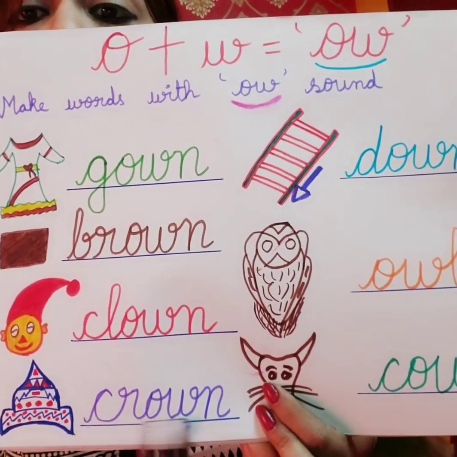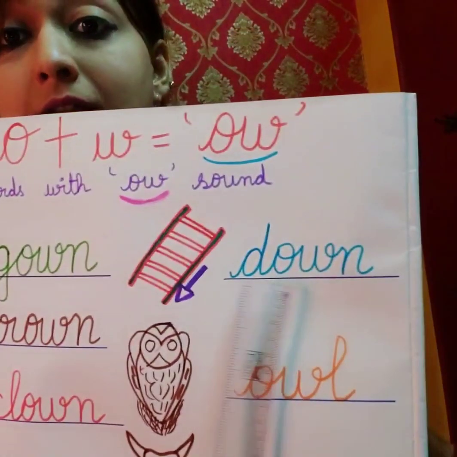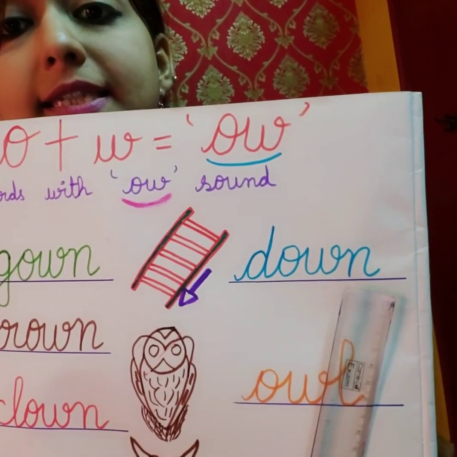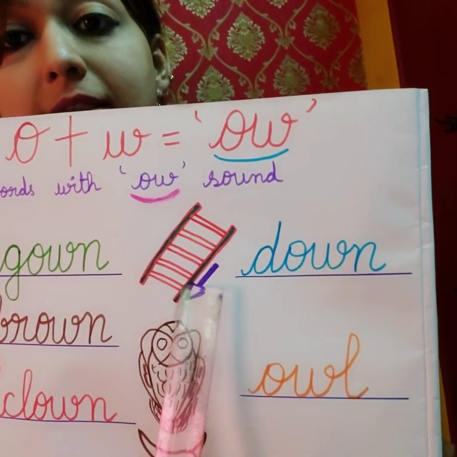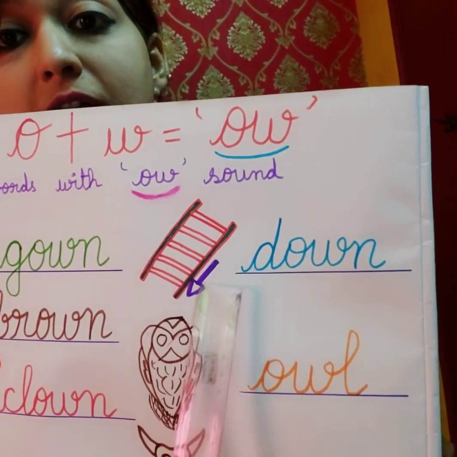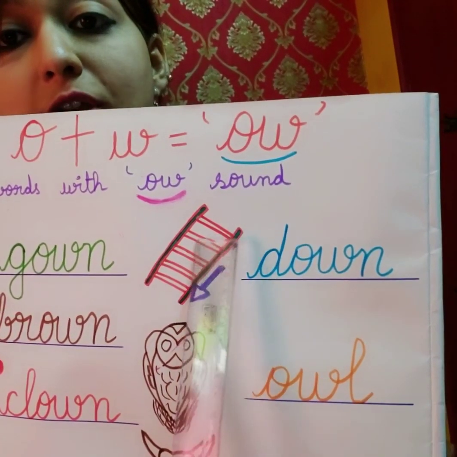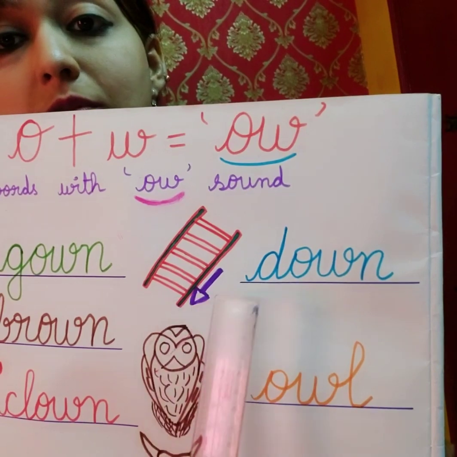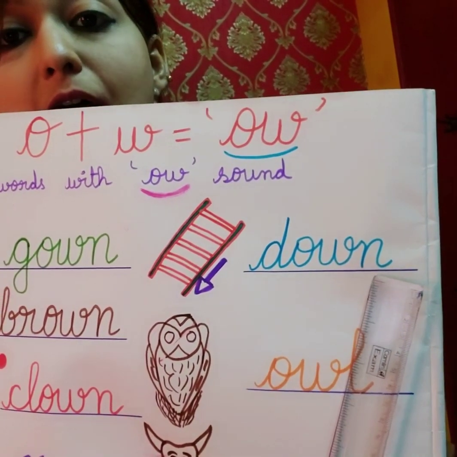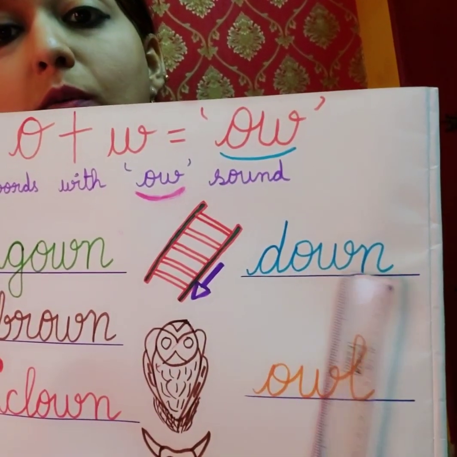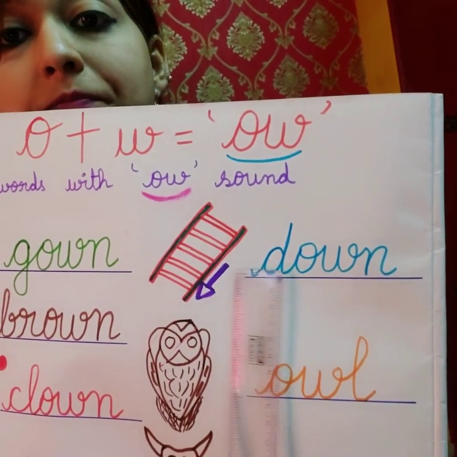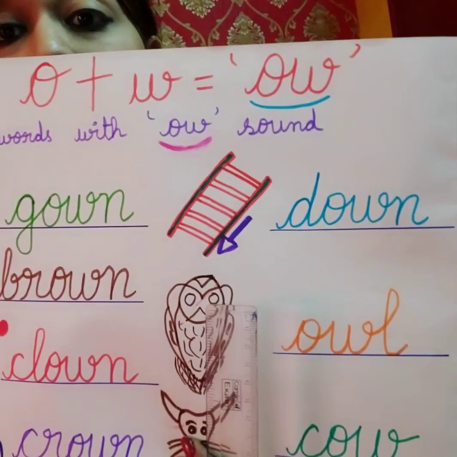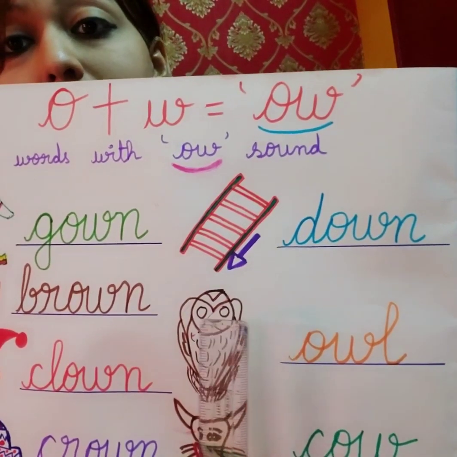Crown. This is down. See, this is a ladder and this is a sign of down. That means someone is coming down. Down. Down. This is owl.